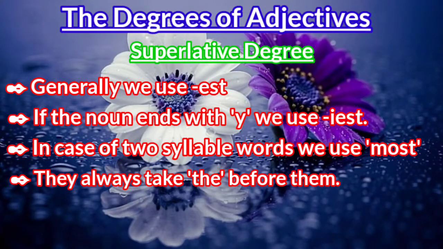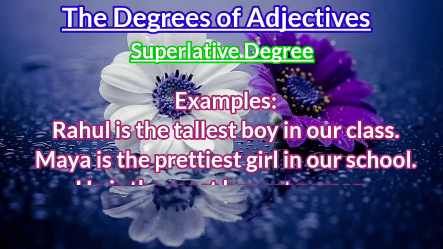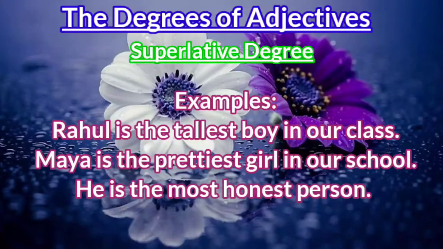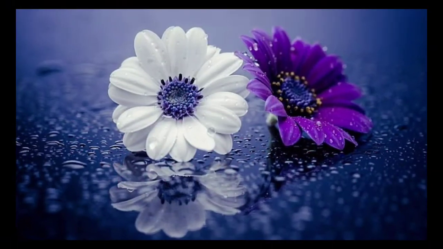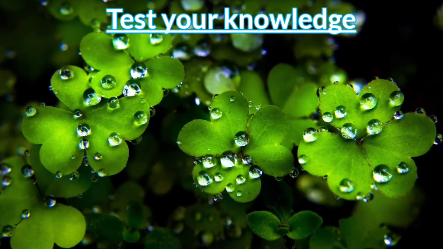Okay? Let's take some examples. Rahul is the tallest boy in our class. Maya is the prettiest girl in our school. Here we use the before the superlative degree. Okay. Then the last one could be, he is the most honest person. Clear? Now let's test your knowledge.